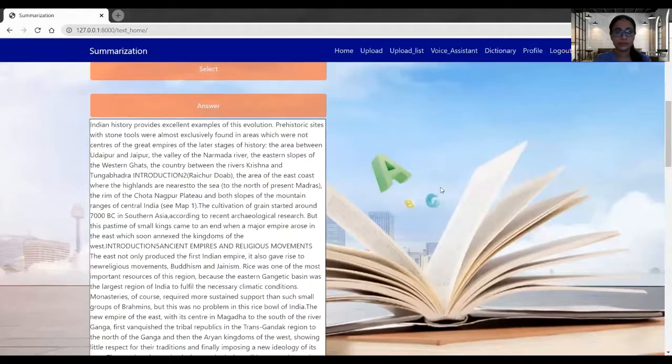Examples of this evolution. Prehistoric sites with stone tools were almost exclusively found in areas which were not centers of.